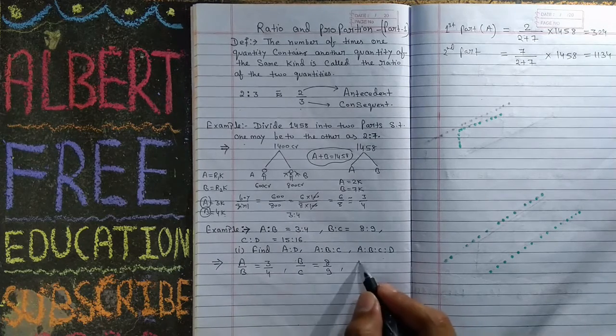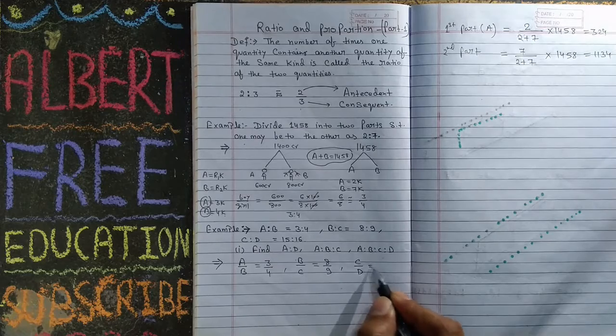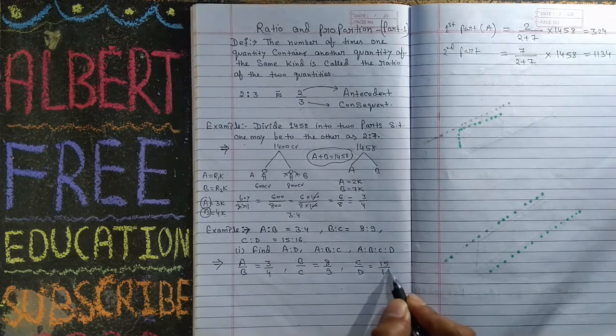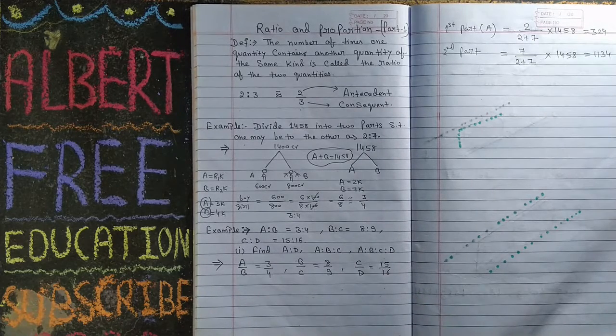And C ratio D, C upon D is equal to 15 upon 16. He has given three ratios. Now he is asking to find A ratio D. Very simple. If you are finding A ratio D, you have to multiply everything.